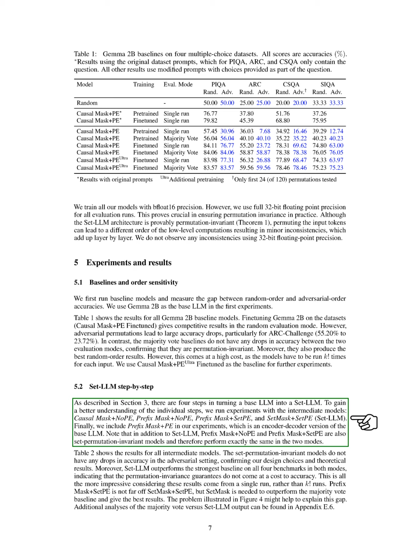We also evaluate Set-LLM using other base models, including Gemma 7B, Llama 3.2 1B, Llama 3.2 3B, and Llama 3.1 8B. The results show that all base models experience order sensitivity, with accuracy drops ranging from 3.4% to 31.7% between evaluation modes. In contrast, Set-LLM shows no accuracy drops and outperforms the base models in all cases with adversarial ordering and most cases with random ordering. Moreover, it surpasses the majority vote in many instances without the significant runtime overhead.